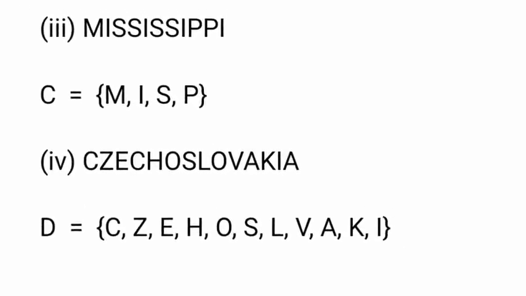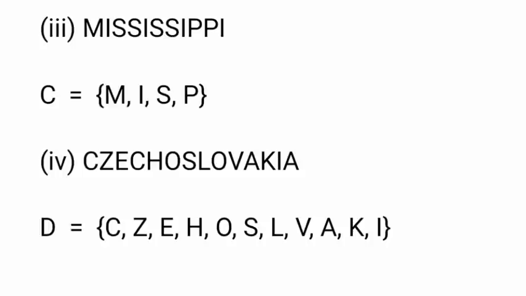Third one, Mississippi. The roster form is C equal to, now take set name C, equal to set of M, comma I. I is repeated 4 times, therefore we write it once. Next S. S is also repeated 4 times, therefore we write it once. S, comma P. P is repeated 2 times, therefore we write it once. Therefore the roster form is C equal to {M, I, S, P}.